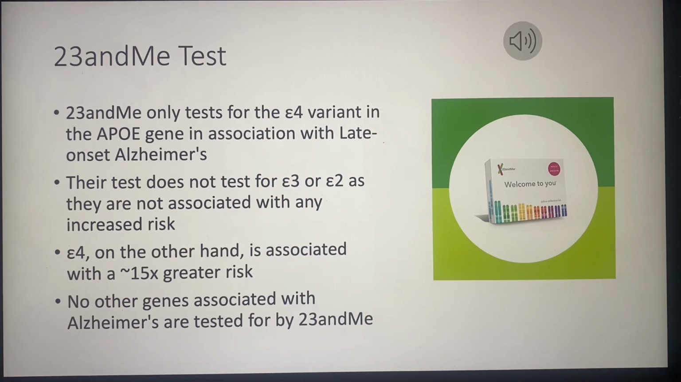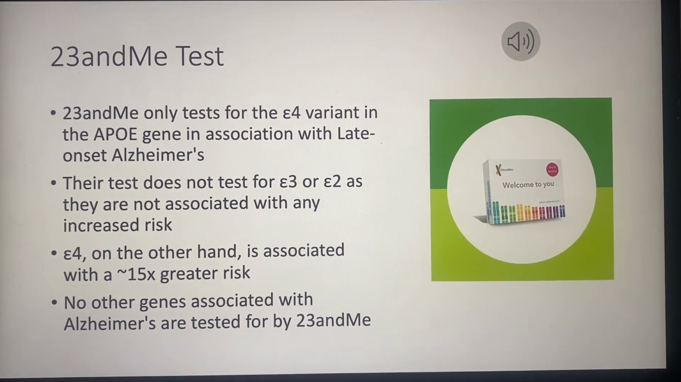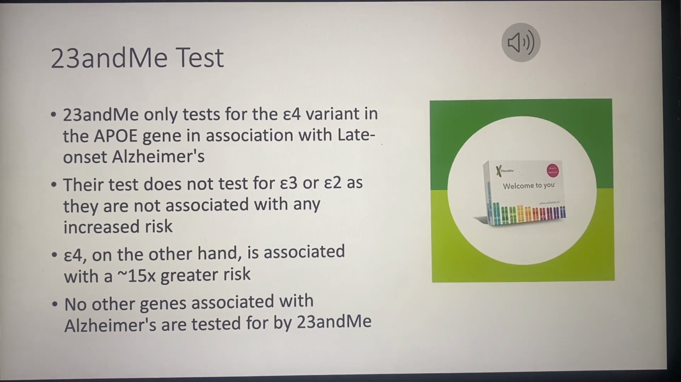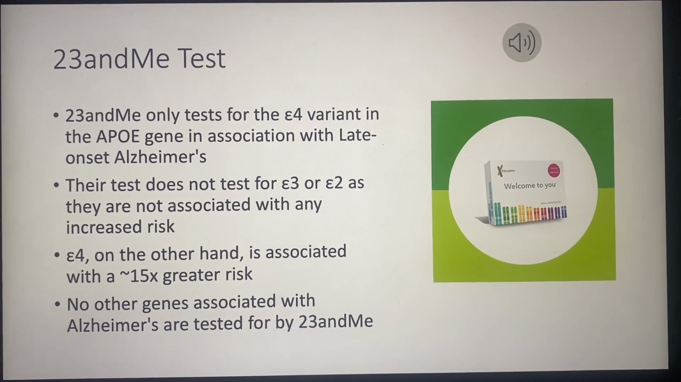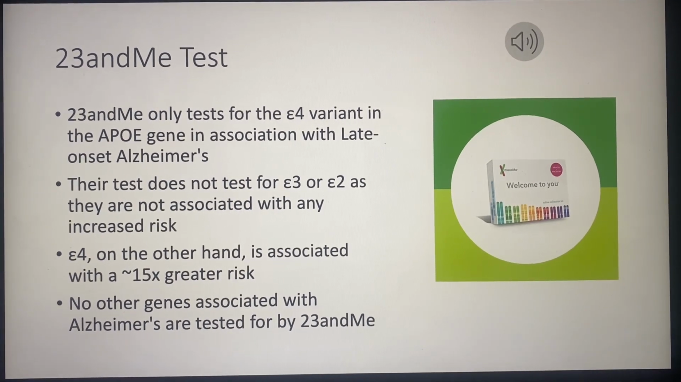It is the gene most associated with Alzheimer's, in fact, with an approximately 15 times greater risk of Alzheimer's development associated with it. That being said, E4 is not a direct determinant of Alzheimer's. 23andMe does not test for any other genes typically associated with Alzheimer's.